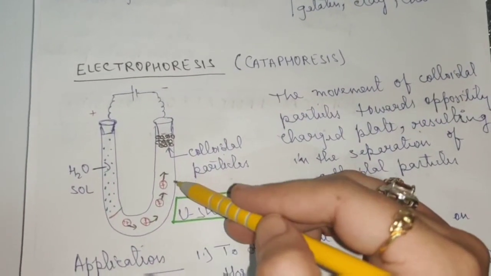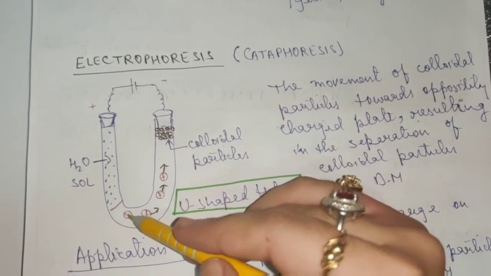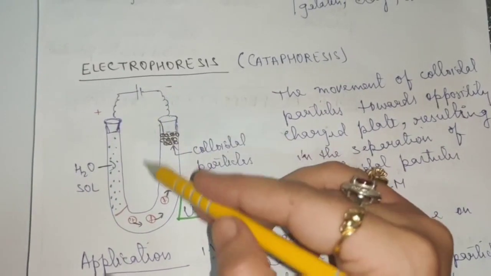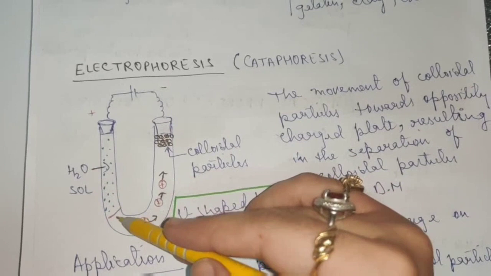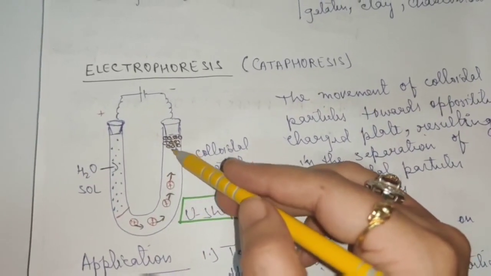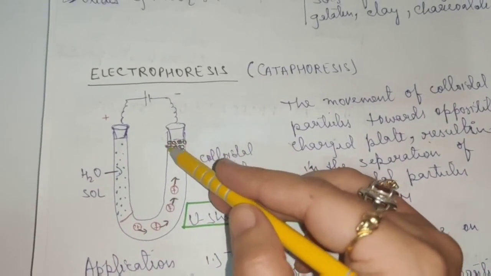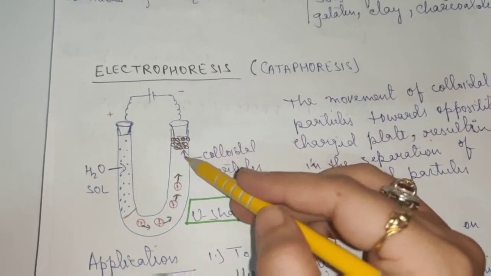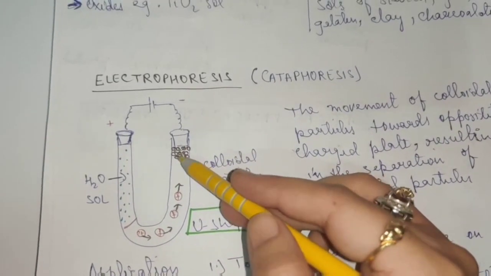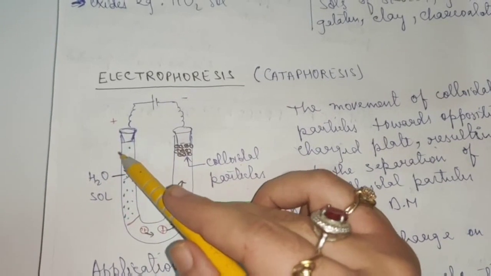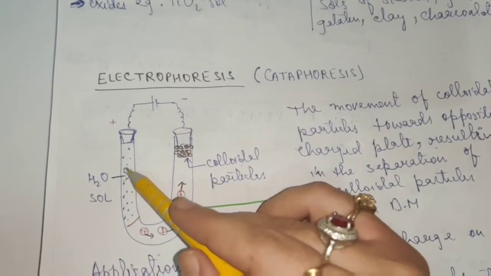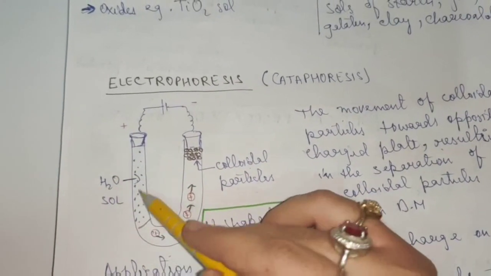Like in this case, I took a positively charged colloid as the example and this is the negative plate. So the colloidal particles will start moving towards this negative plate and get aggregated here. And towards this side, one arm will have only water left.